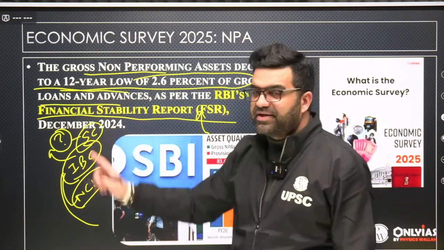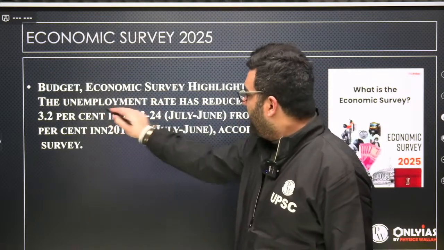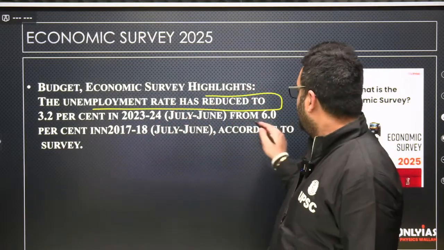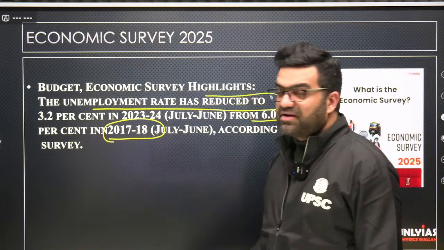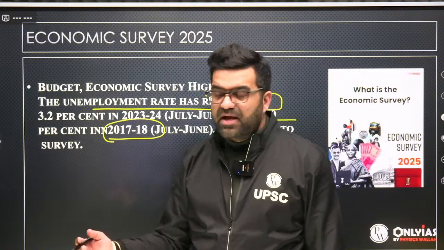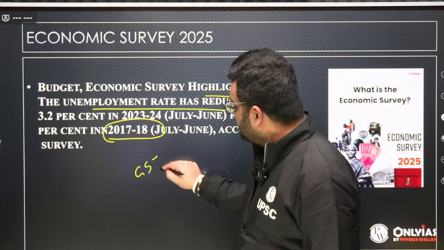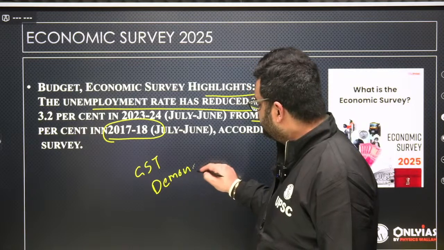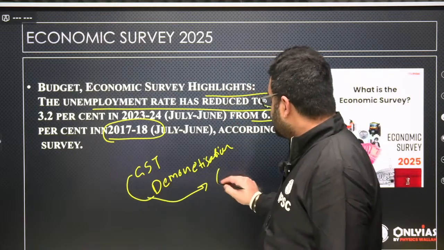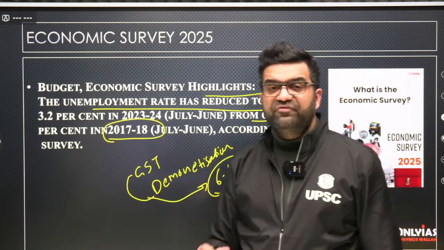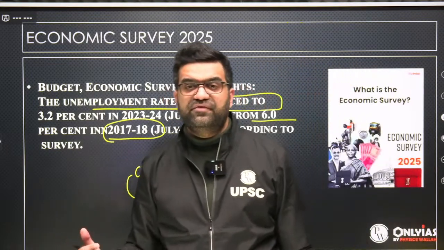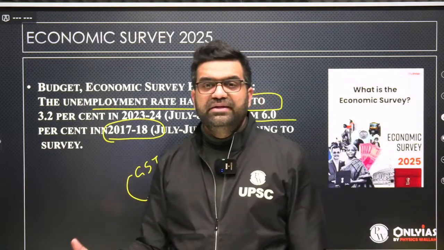Okay, it has its own criticism. Next point, the unemployment rate has reduced to 3.2% from the high of 6% in 2017-18. In 2017-18, because of steps like demonetization, GST, etc., the unemployment rate had shot up to 6%. That means of the 100 people who were willing to work, who had registered themselves with the Unemployment Office of India seeking employment, they were rendered unemployed.